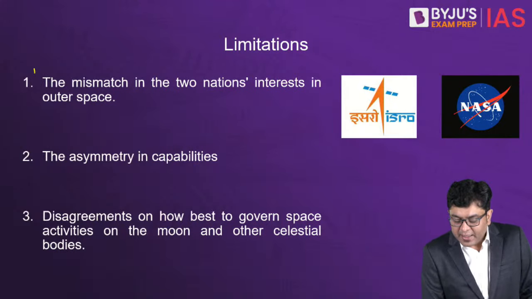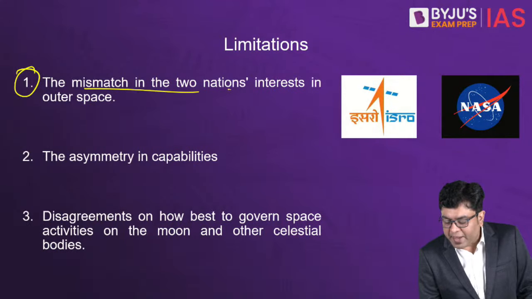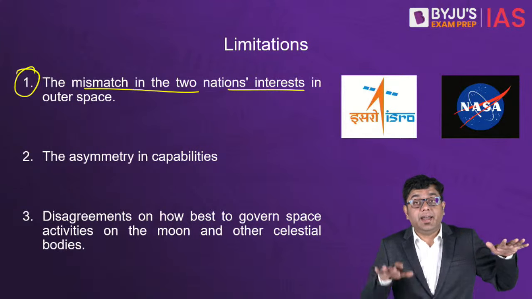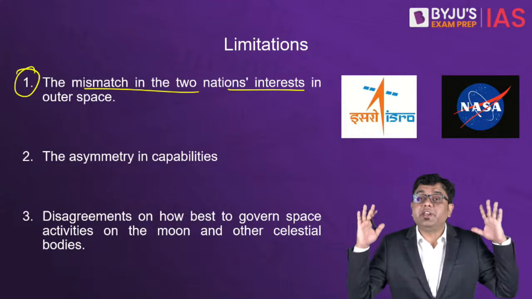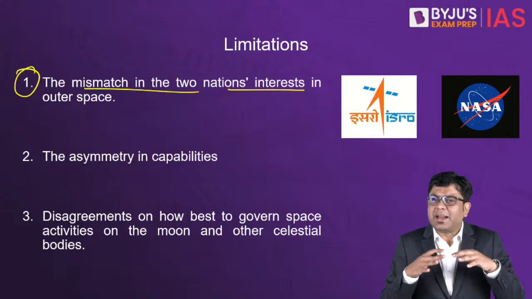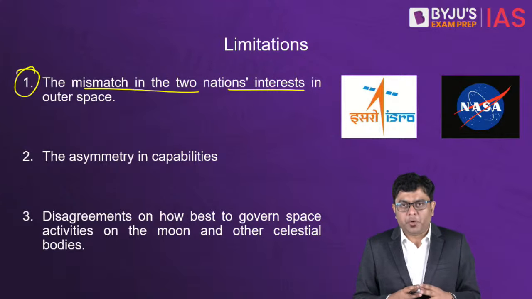The first is, there is a gross and a significant mismatch in the two nations' interest in the outer space. Both the nations, that is India and United States, have different interests altogether. For example, when we talk about a country like India, still we are in that nascent stage of space exploration.